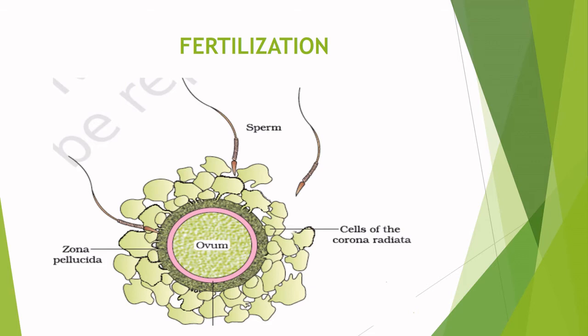After fusion of the male and female gametes, the zygote would carry either XX or XY, depending on whether the sperm carrying X or Y fertilizes the ovum. The zygote carrying XX would develop into a female baby and XY would form a male. So, the sex of the baby is determined by the father and not by the mother.